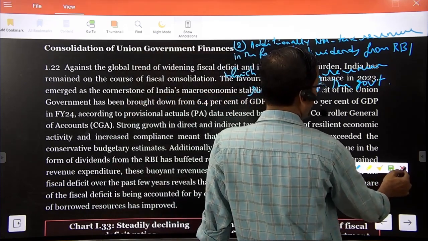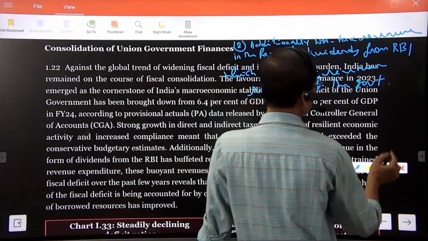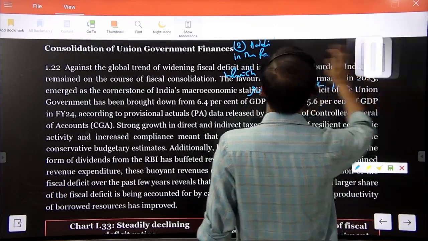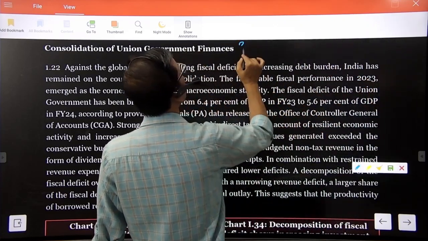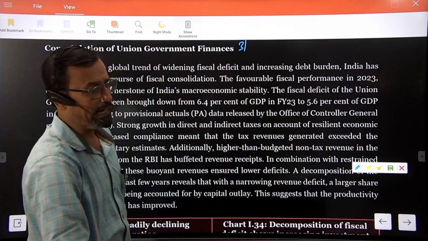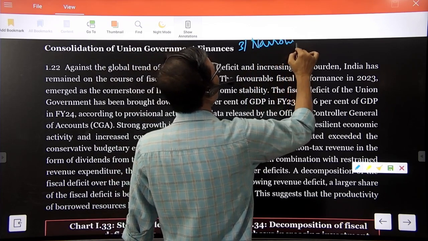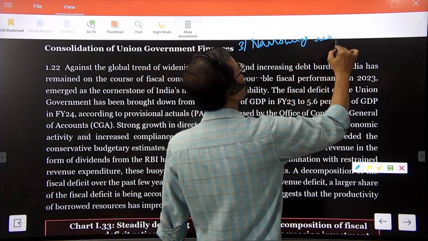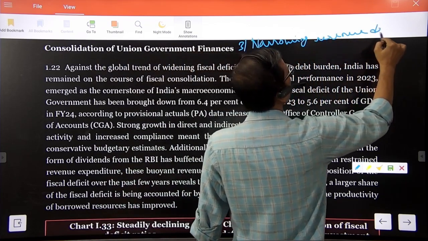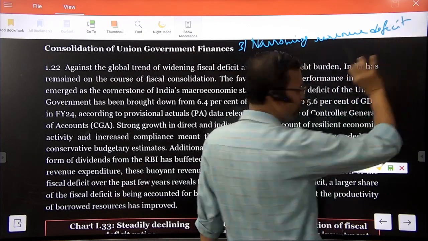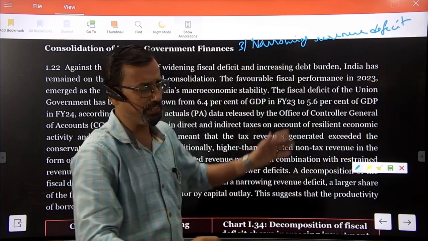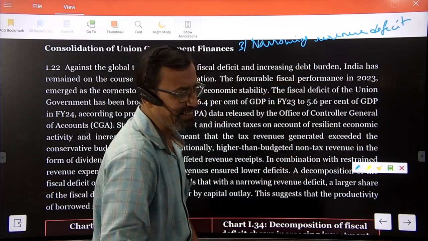Third reason is narrowing revenue deficit, while widening the fiscal deficit.